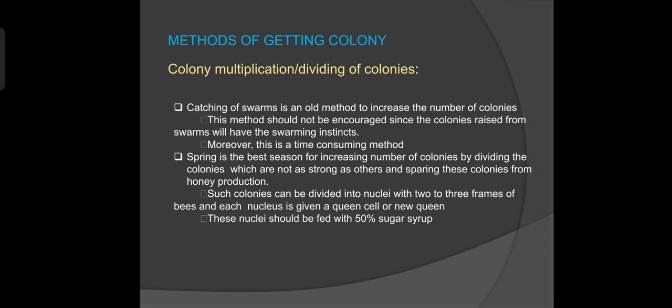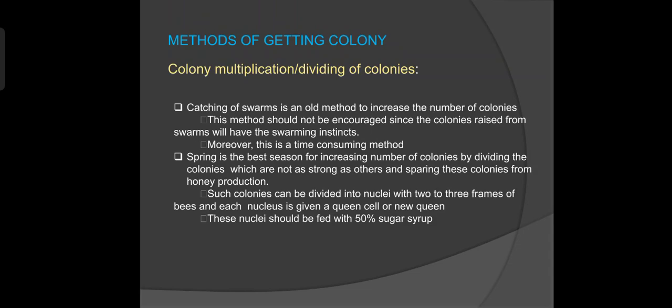First method of getting colonies: dividing of colonies, or colony multiplication. Catching of swarms is an old method to increase the number of colonies, but this method should not be encouraged, since a colony raised from a swarm will have swarming instincts. Moreover, this is a time consuming method. Spring is the best season for increasing the number of colonies by dividing the colonies which are not as strong as others, and sparing these colonies from honey production.